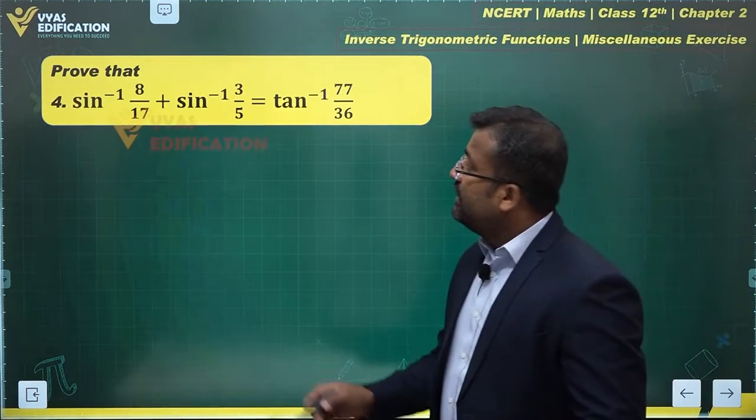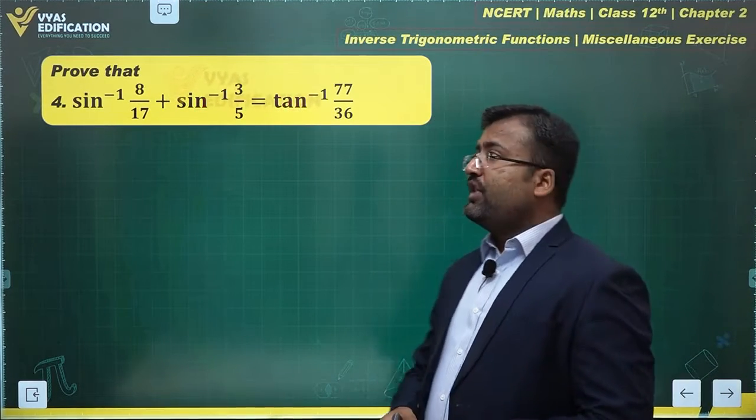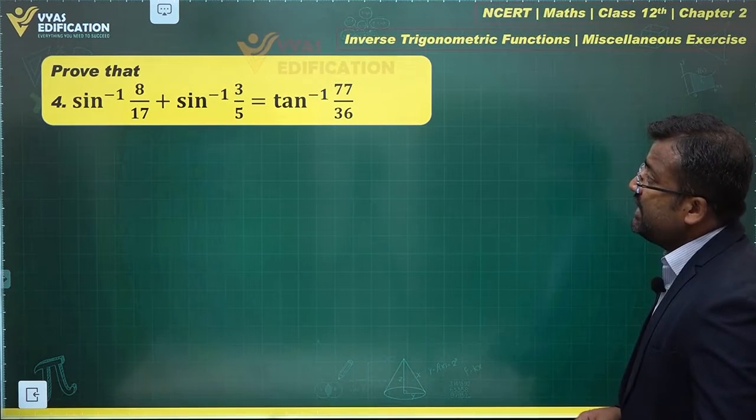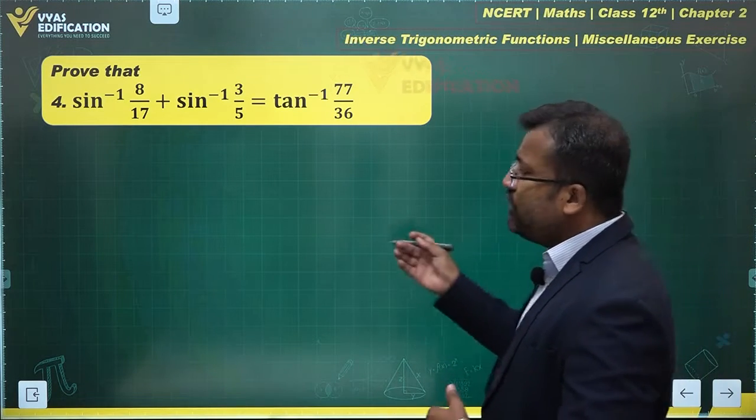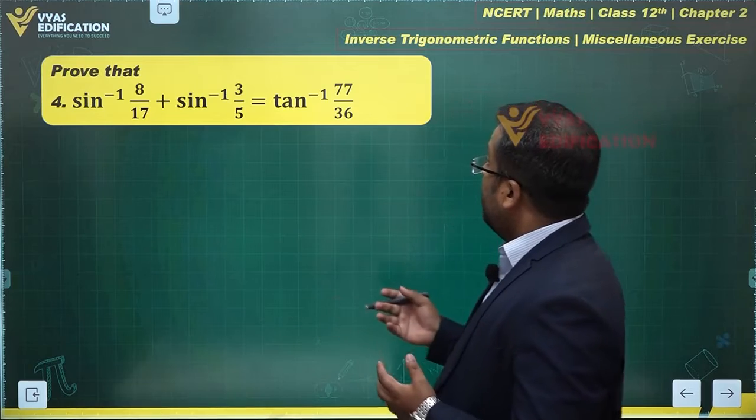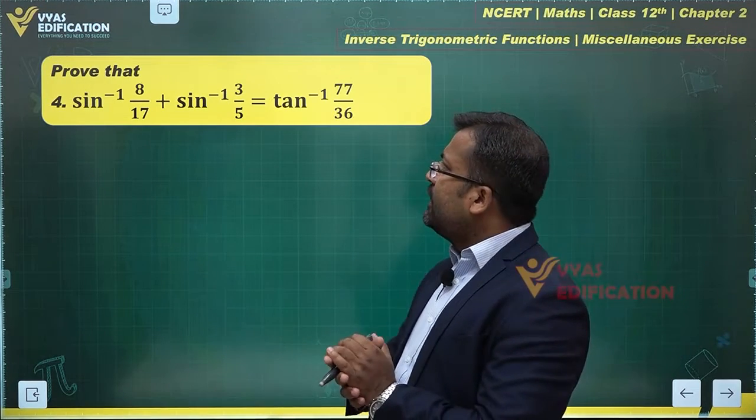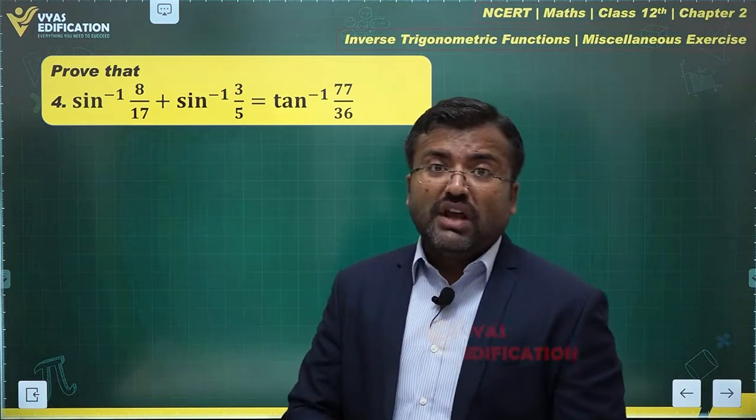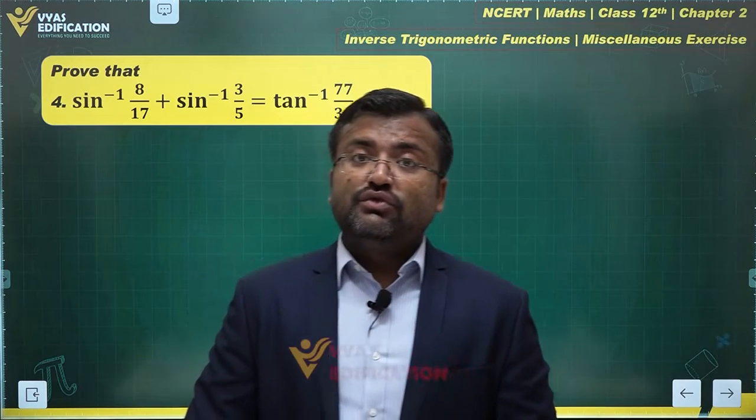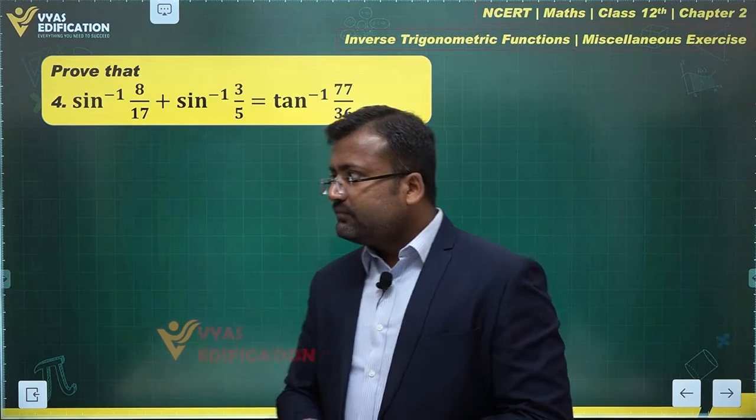Let's continue further and talk about this question. What does the question say? Prove that sine inverse 8 by 17 plus sine inverse 3 by 5 is equal to tan inverse 77 upon 36. Now, what should we do in this one? Can we add 2 sine inverses? No, we don't have any result related to the addition of 2 sine inverses in the NCERT, right?